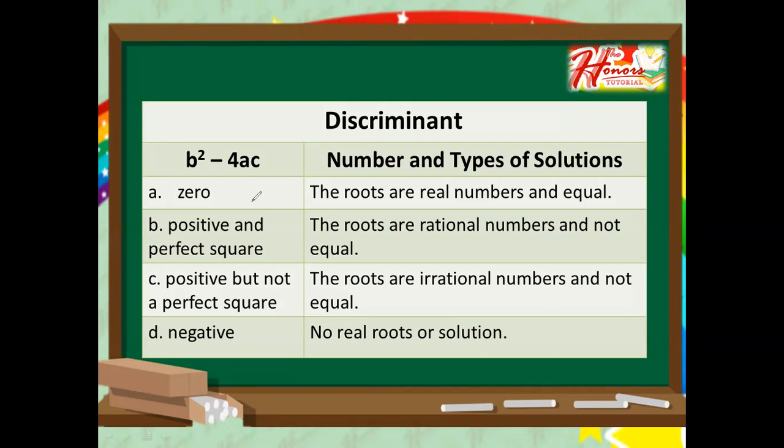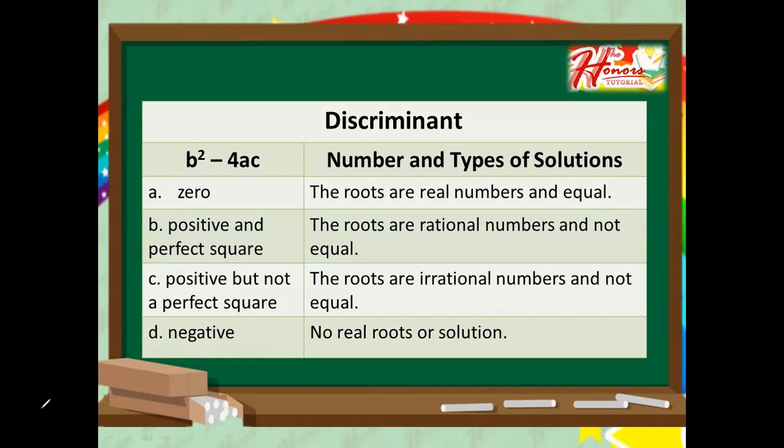For letter A, if you already solved for b squared minus 4ac and the answer is 0, therefore the roots are real numbers and equal. However, if your answer is a positive and perfect square number, then the roots are rational numbers and not equal. Also, if your answer is a positive but not a perfect square number, automatically the roots are irrational numbers and not equal. Lastly, if your answer is a negative number, then it has no real roots or solution.